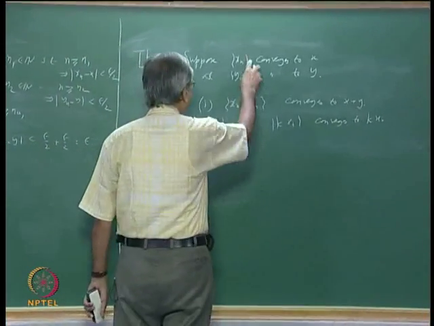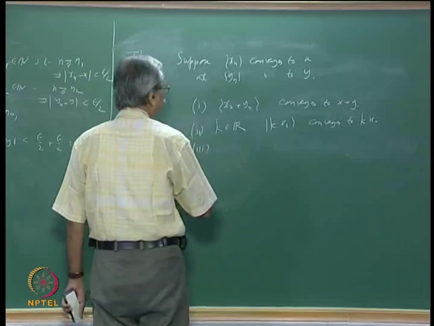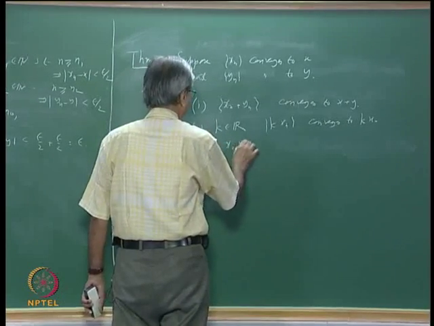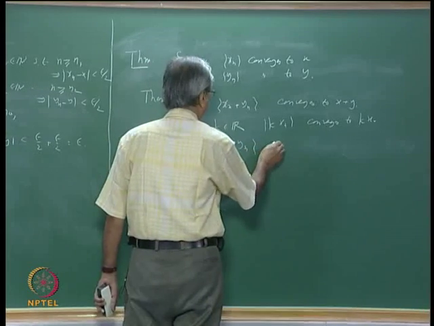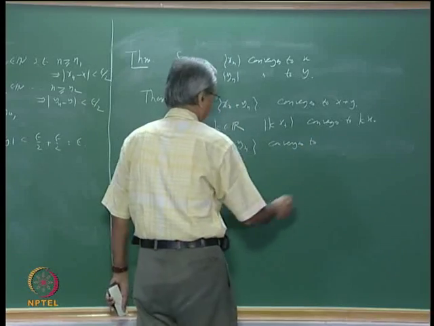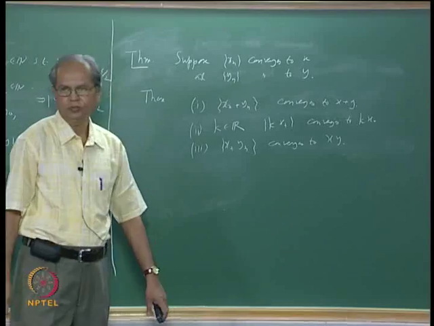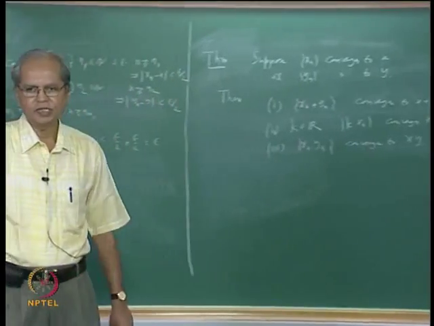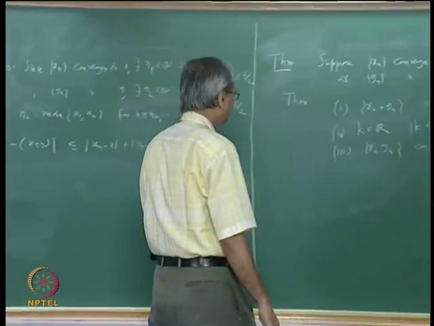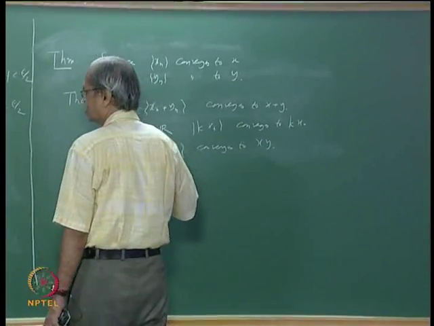Similarly now for the product you have to do little more work, okay. Xn into yn converges to xy, okay. Again this proof I will not discuss here, you would have seen this and you can try to reconstruct on your own.